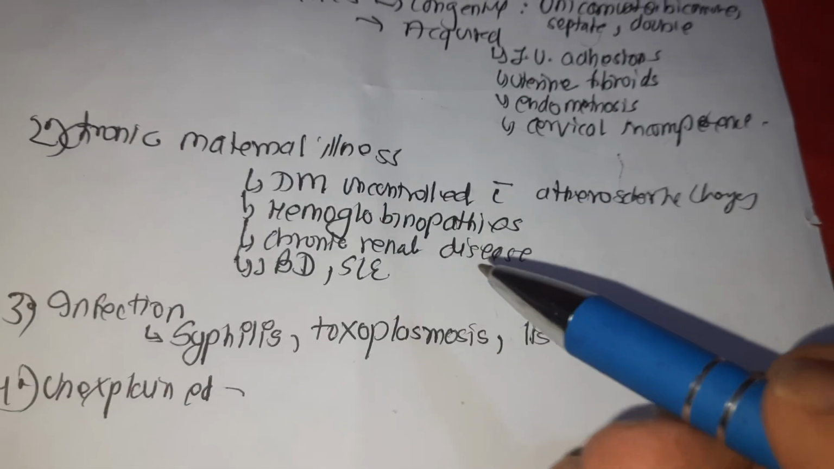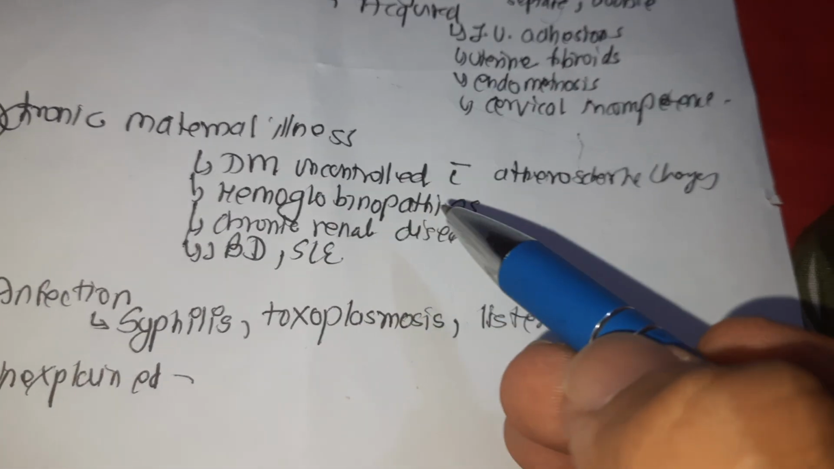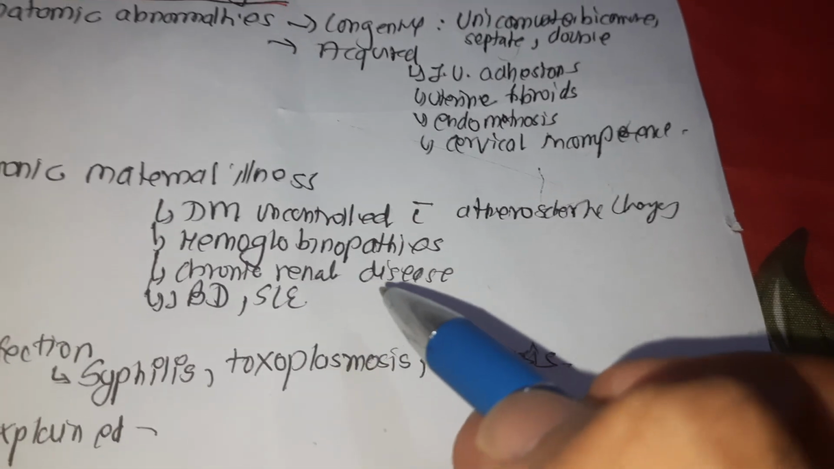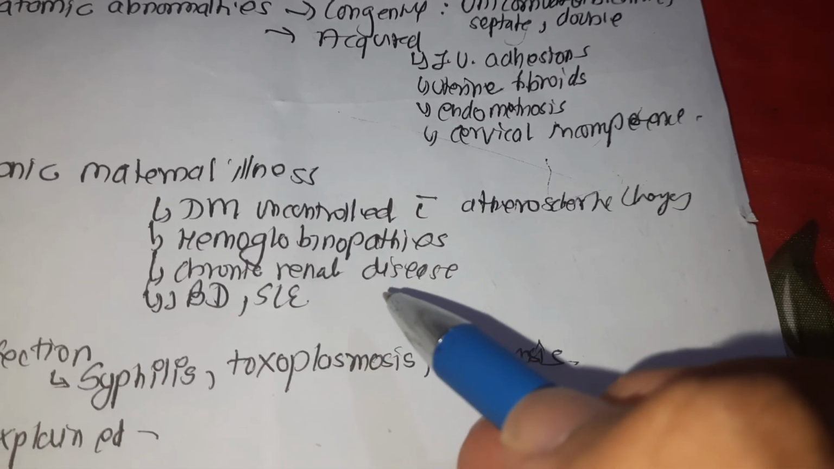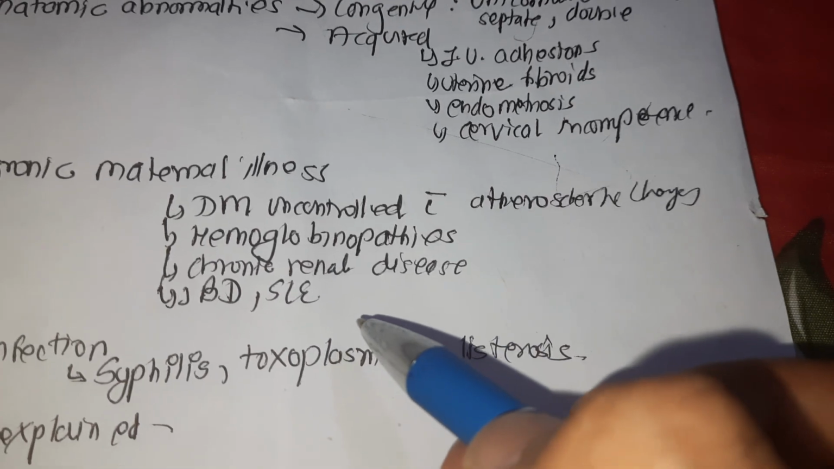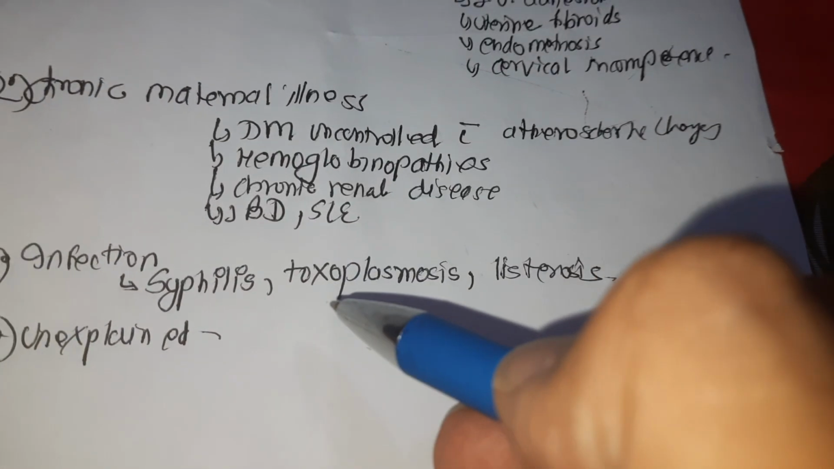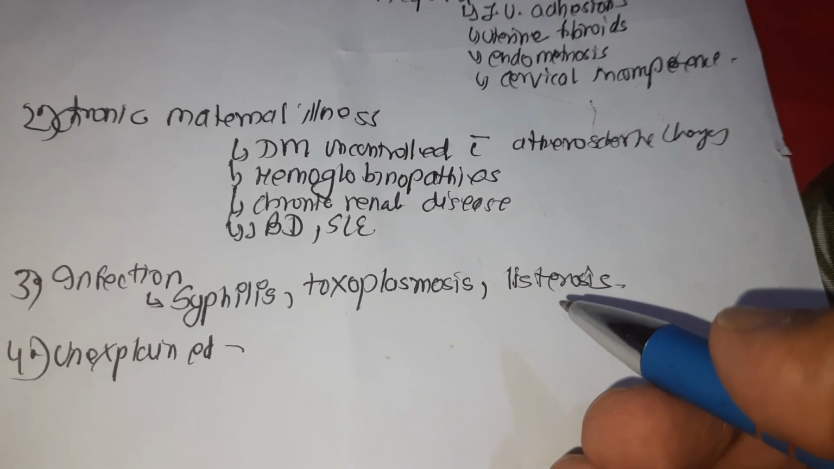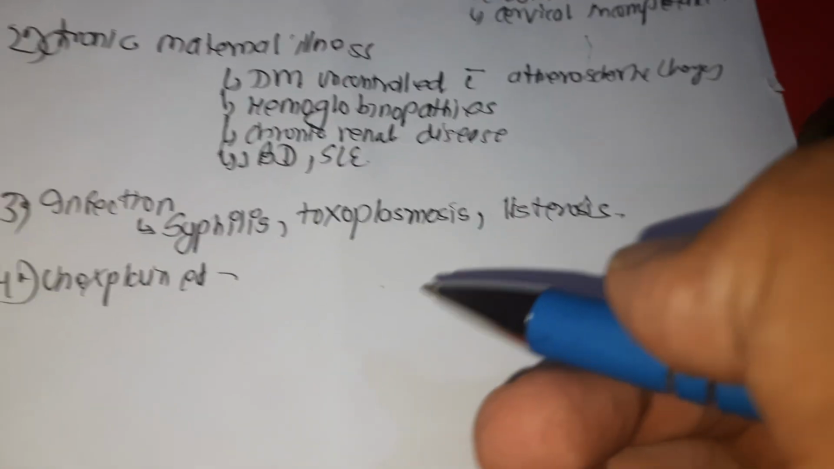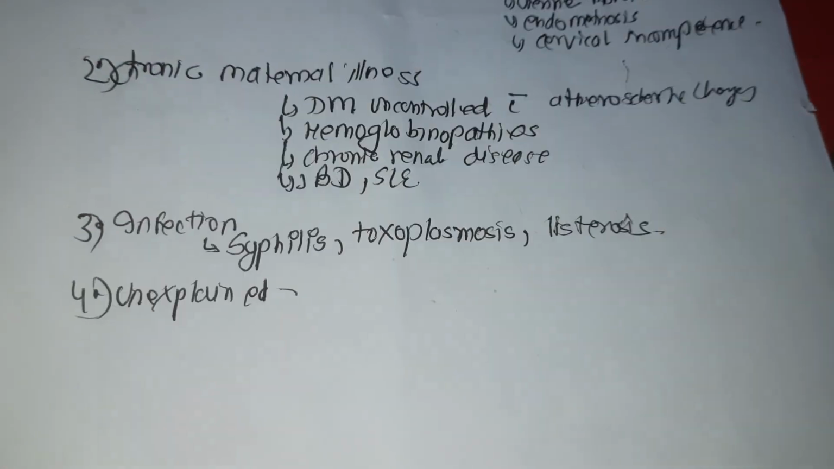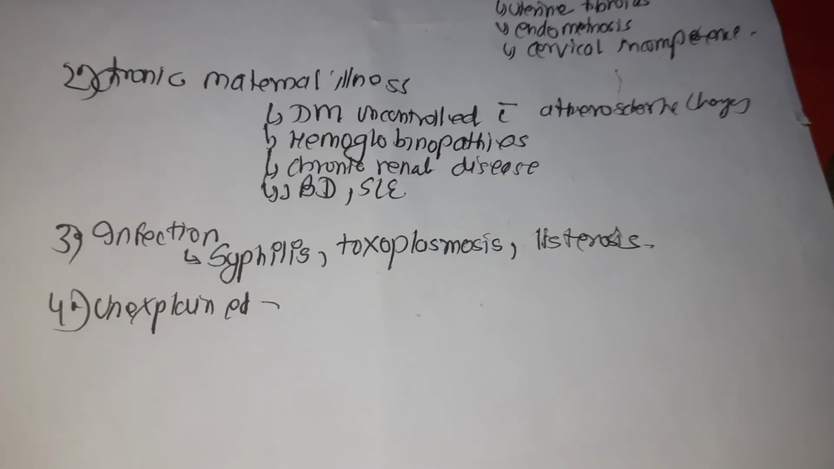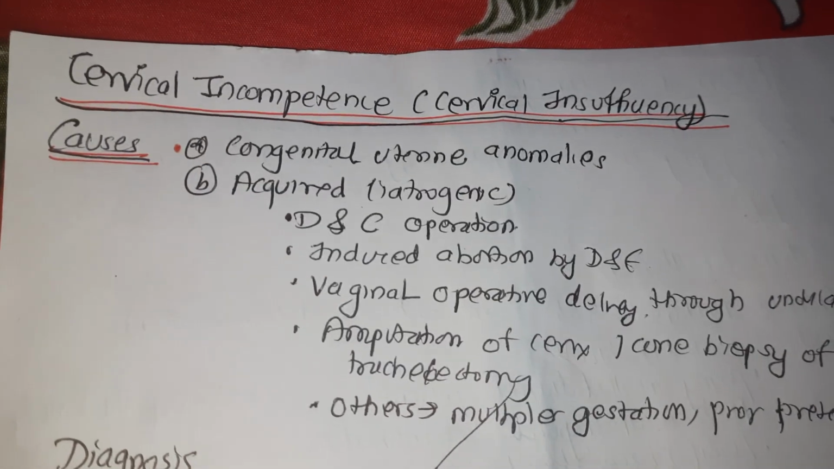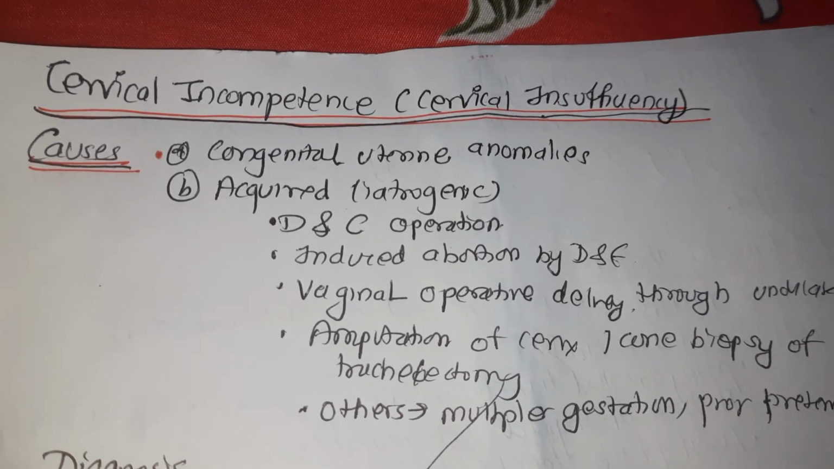And next, another cause is chronic maternal illness such as uncontrolled diabetes with atherosclerotic changes, hemoglobinopathies, chronic renal disease, inflammatory disease, and systemic lupus erythematosus. And next one is infection by syphilis, toxoplasmosis, and listeriosis. They are responsible in some cases. And finally we have the unexplained, that is we don't know the cause. So that was all about the causes of recurrent abortion. Now we will discuss cervical incompetence in the next video. Thank you.